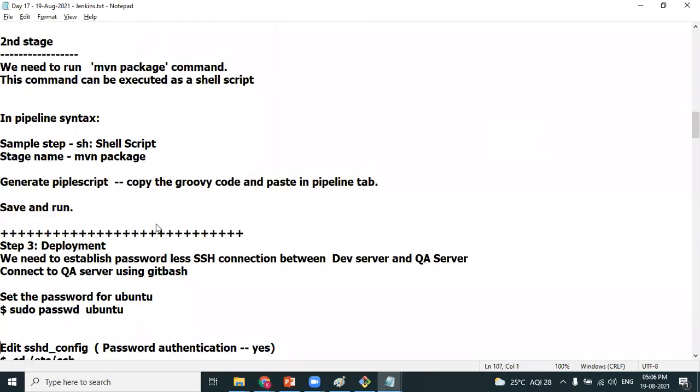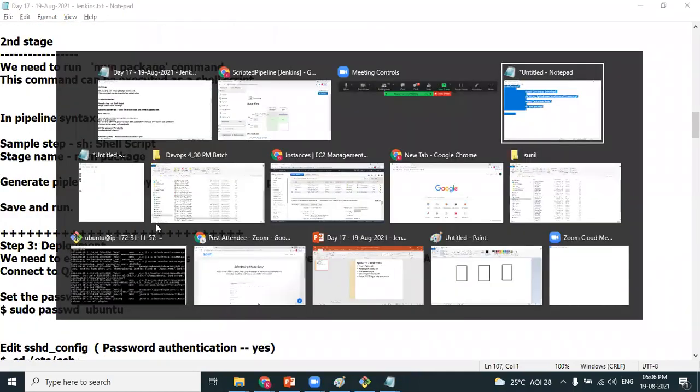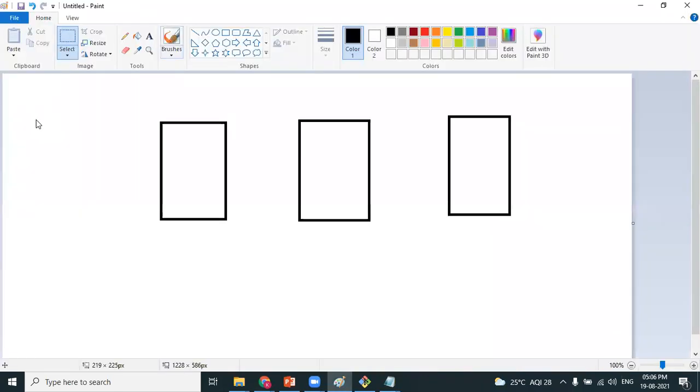Now the next step is deployment. So, Anuj, the point is the source code is downloaded and the artifact is built. You have to deploy it using code. If it is a freestyle project, we deploy it using plugins. Deploy to container plugin we have used. But here you have to deploy it using the code.